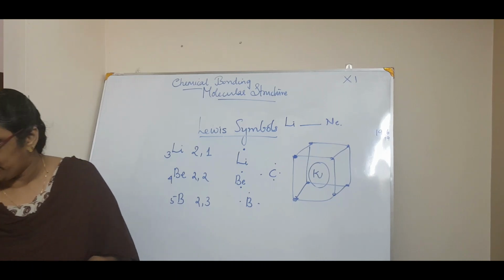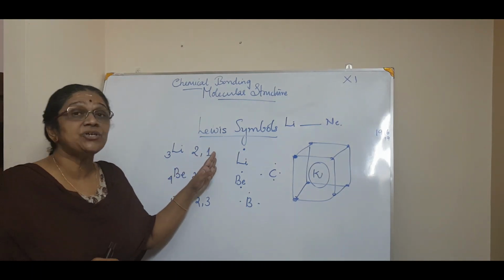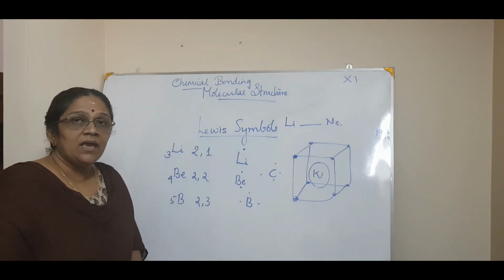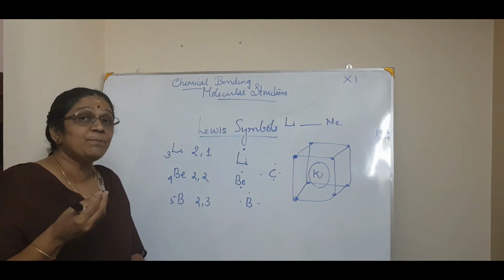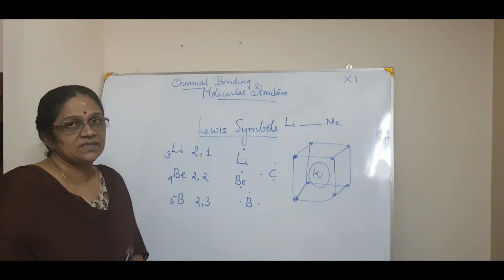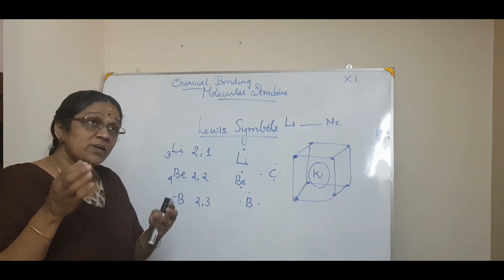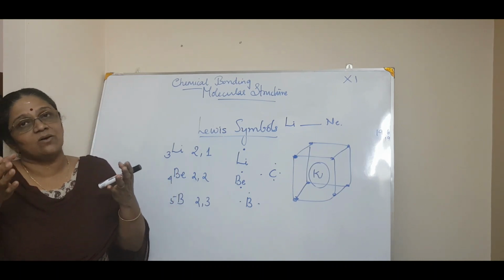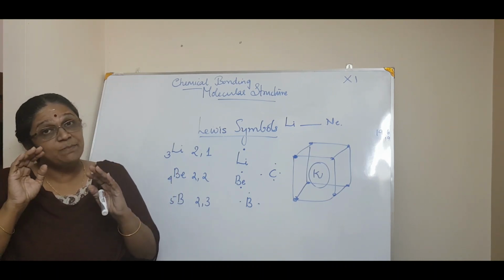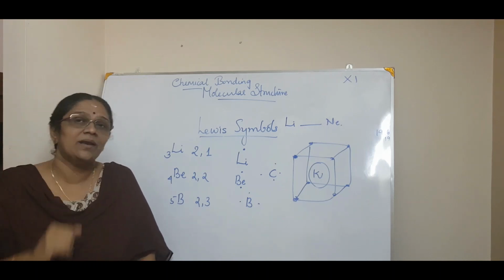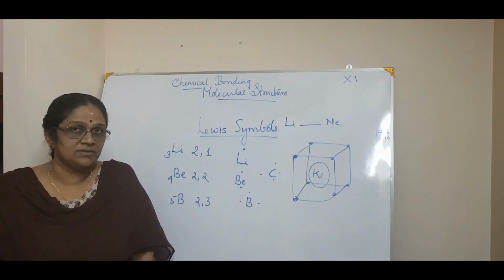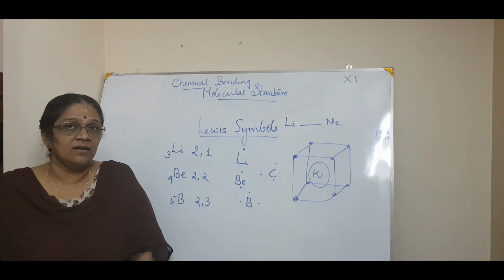Okay. Now we will see Kossel in relation to this chemical bonding. He formed some postulates. They are very simple postulates. Mainly the Lewis-Kossel chemical bonding is for the electrovalent bond or the ionic bond, to be frank.